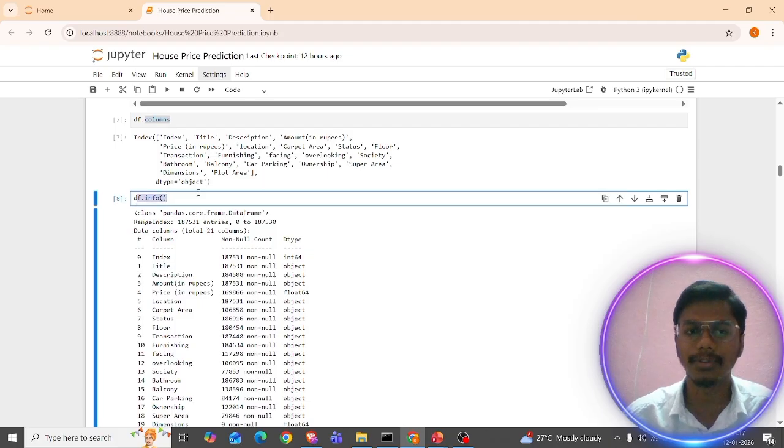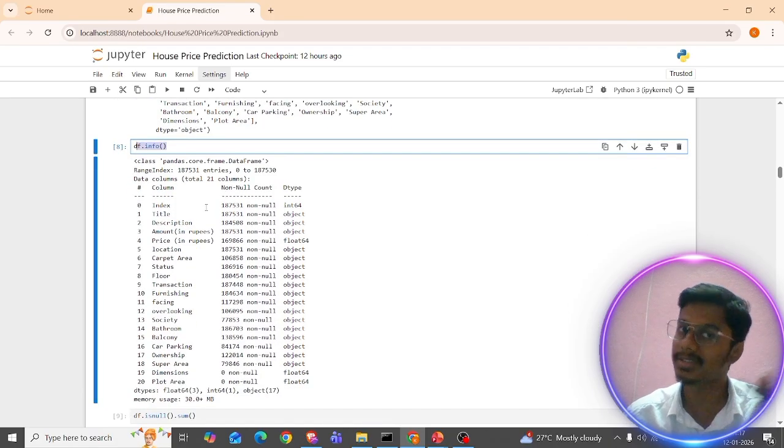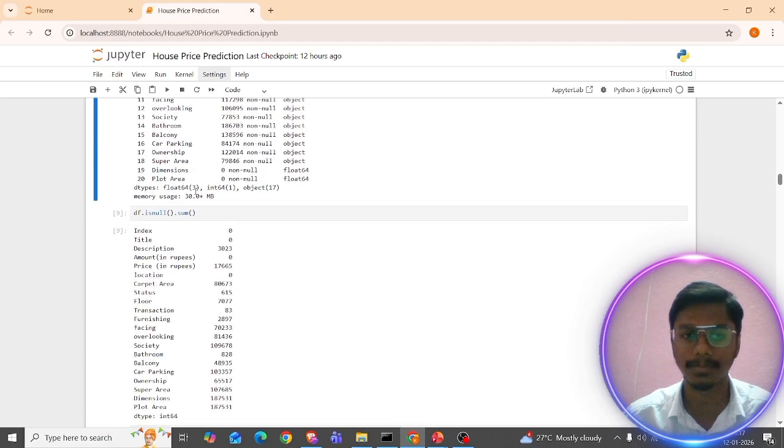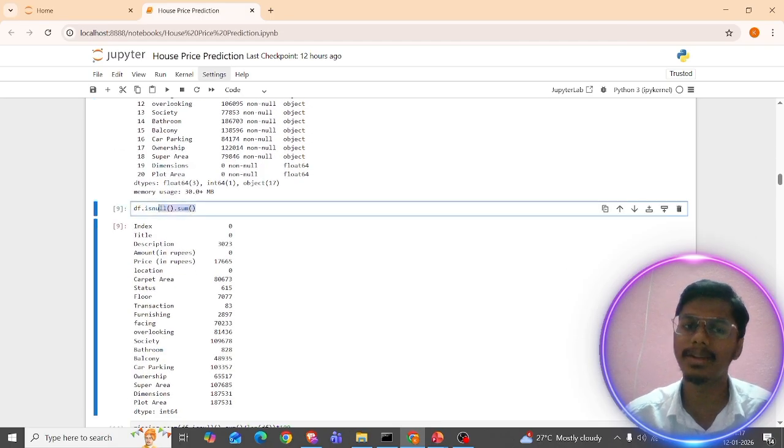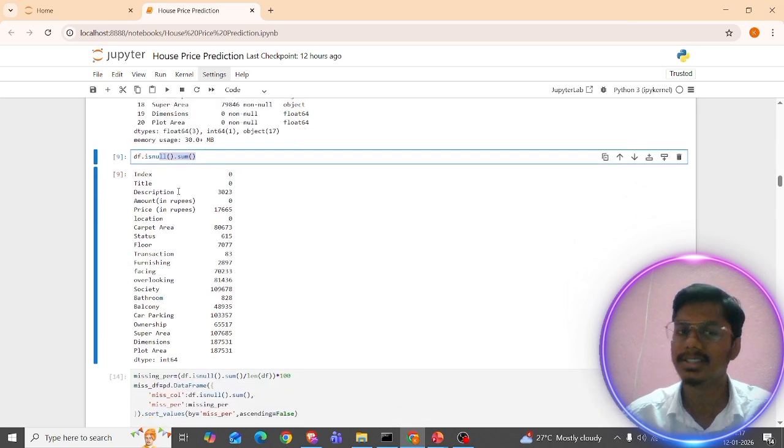So let's discuss df.info. I just wrote it in the previous slide itself. So the df.info function, let me put it down. If you want to find how many null values there are, these are the basic steps, the basic EDA process, right? So df.isnull().sum() tells you how many null values are available in the columns. Let's discuss.